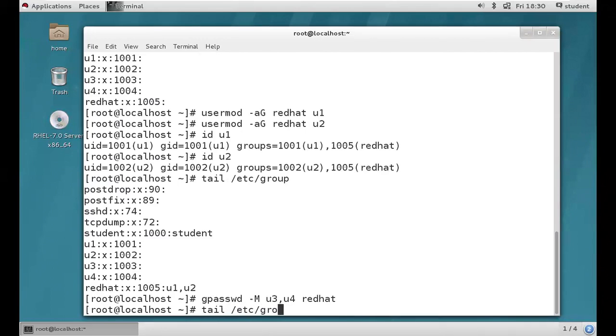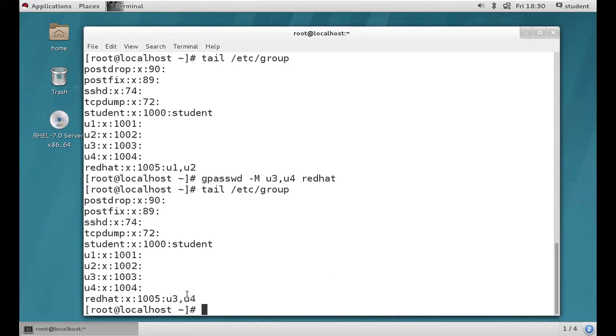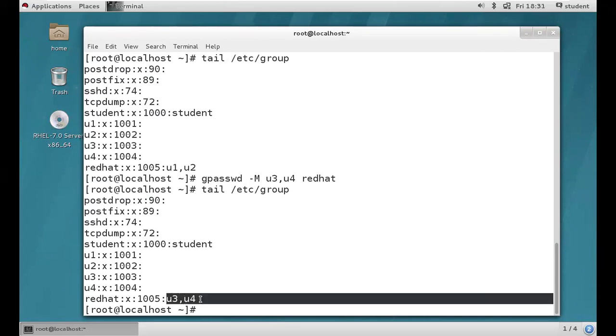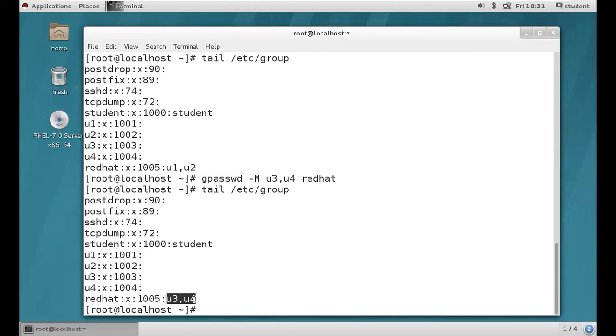So let's verify with tail /etc/group. Let's see, guys. What about U1, U2? It's gone. Instead of U1, U2, we got U3, U4. This is a drawback of gpasswd. It is not going to append the multiple users, it will override. I hope you got it, guys. So this is a small drawback.